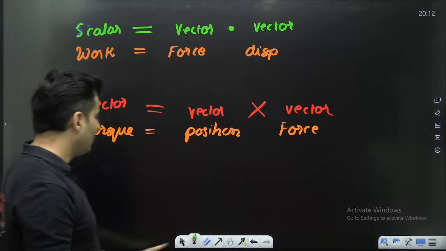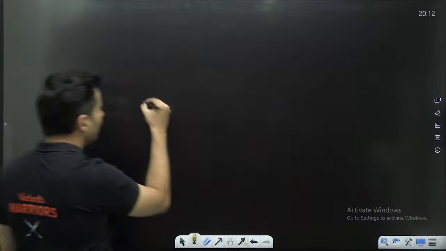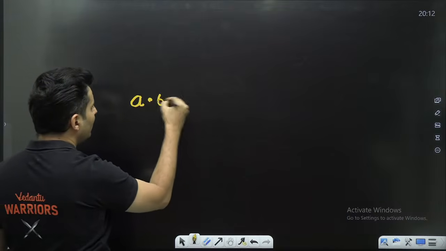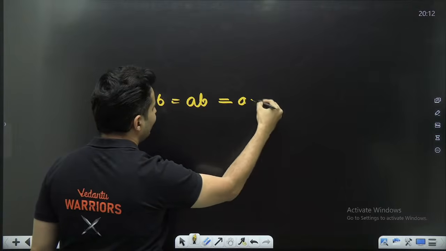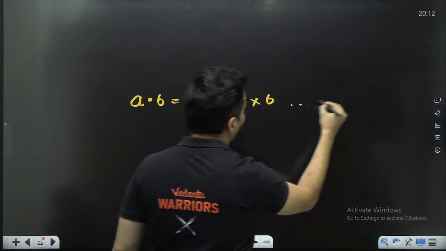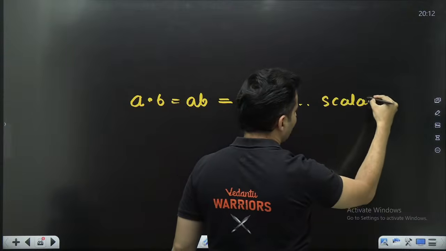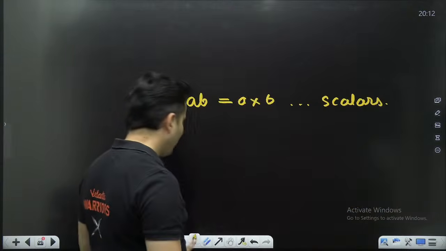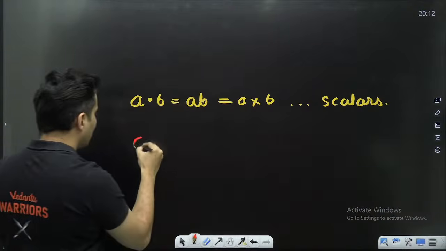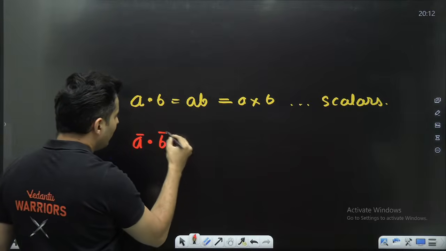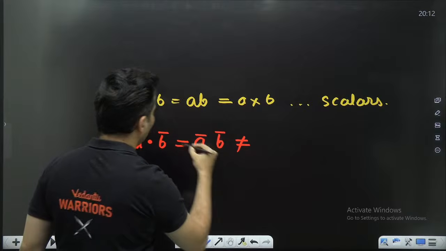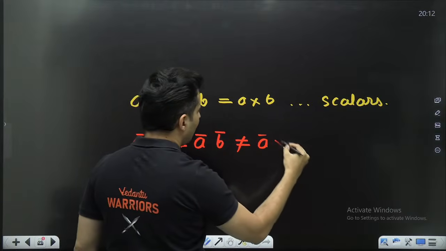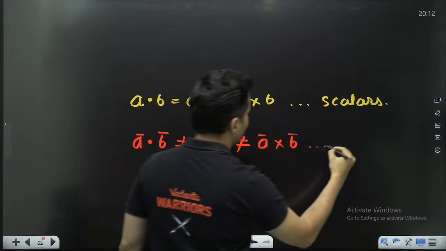Now, please remember, in your school level, A dot B was the same as AB, which was also the same as A cross B. This was for scalars. But in vectors, A bar dot B bar is not the same as A bar B bar, which is not the same as A bar cross B bar. This is in vectors.